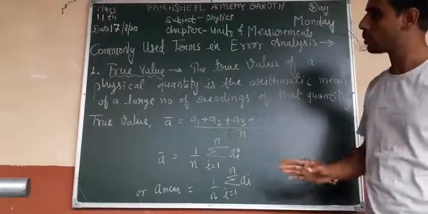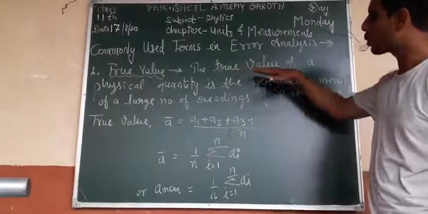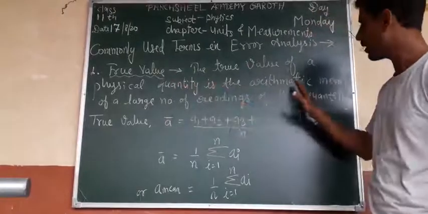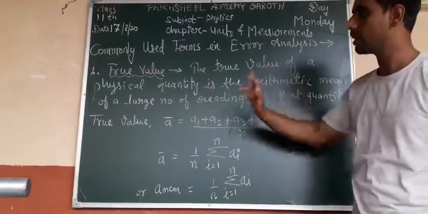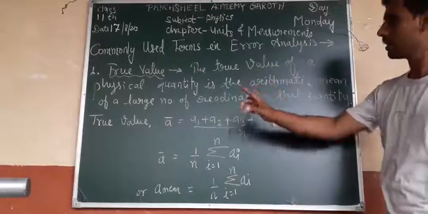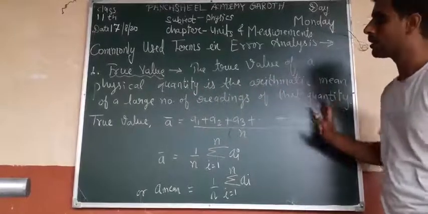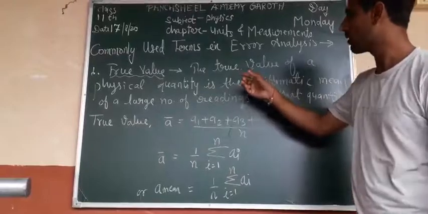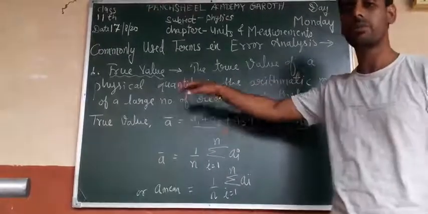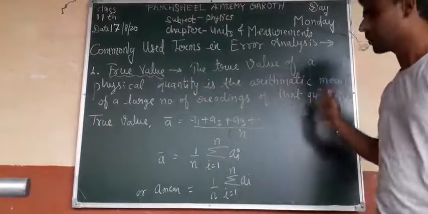True value क्या होता है? देखिए, the true value of a physical quantity is the arithmetic mean of a large number of readings of that quantity. True value means what? The true value of a physical quantity is the arithmetic mean of a large number of readings of that quantity.